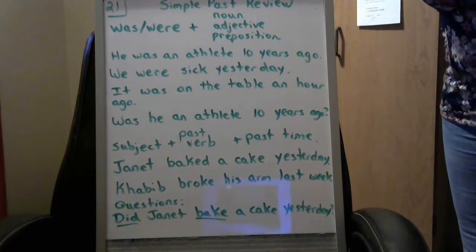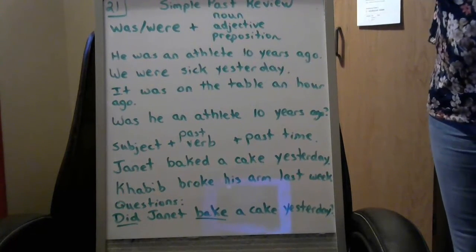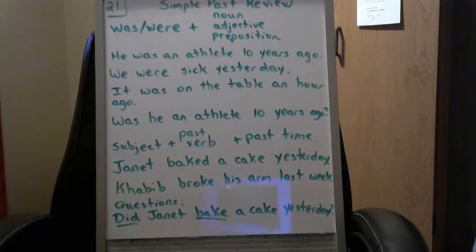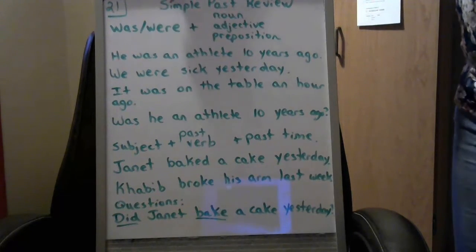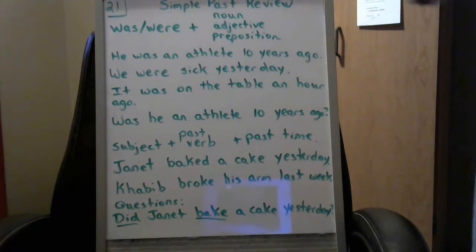Time for Unit 21 in Focus on Grammar 2. This unit is a review of all the simple past rules. So first, let's look at was and were. These are verbs in the past. That's the be verb in the past.